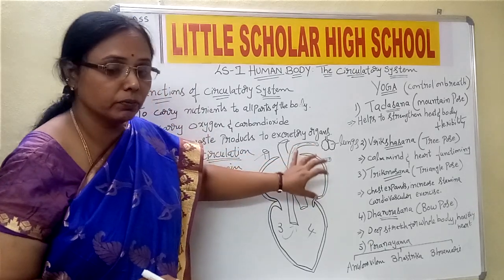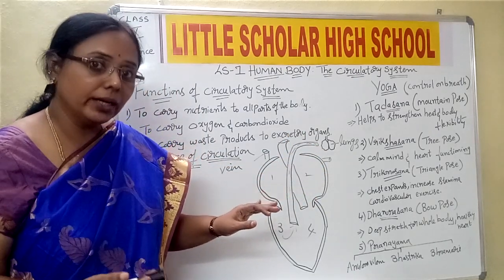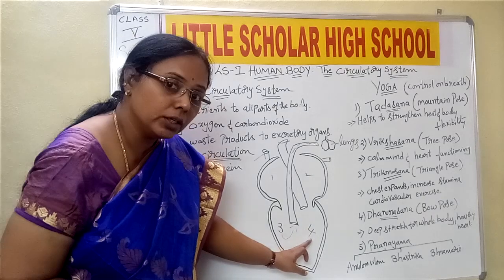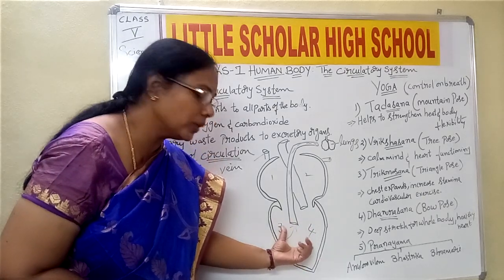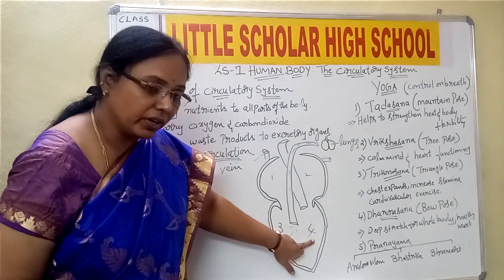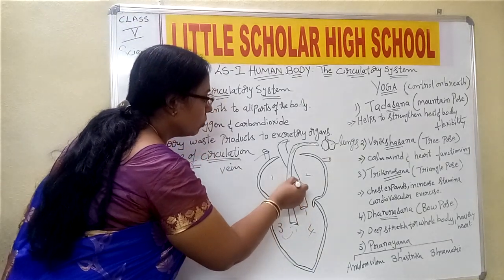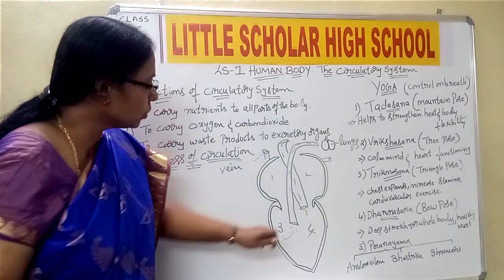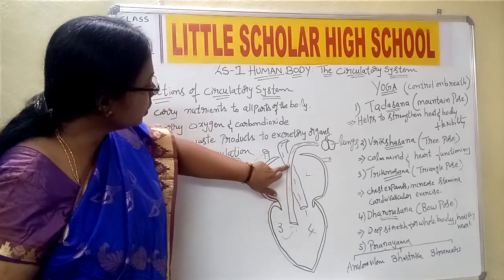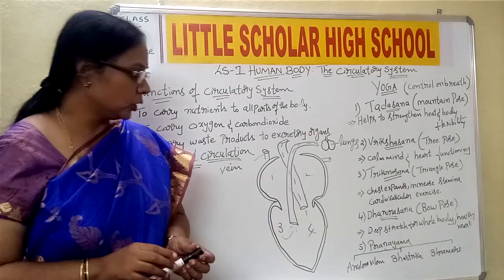Now this is the pure blood, or oxygen rich blood. From this auricle it is entering again into the ventricle. The lower ones we call ventricles. So the pure blood from this auricle is entering into the ventricle, and again from this ventricle through one more artery it is going to all parts of the body. This is how the circulation of the blood takes place.